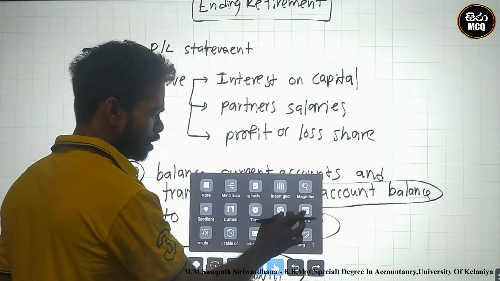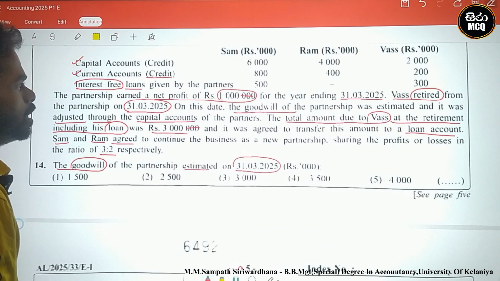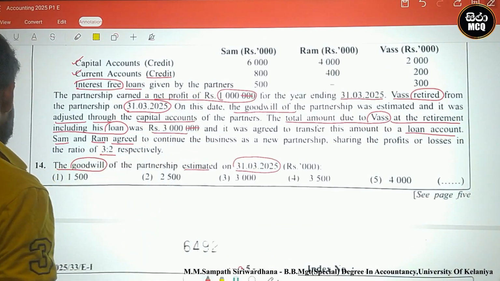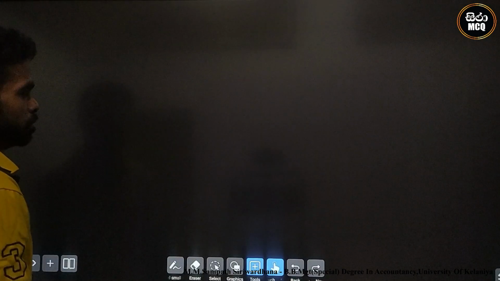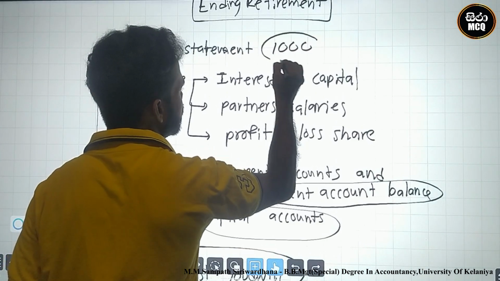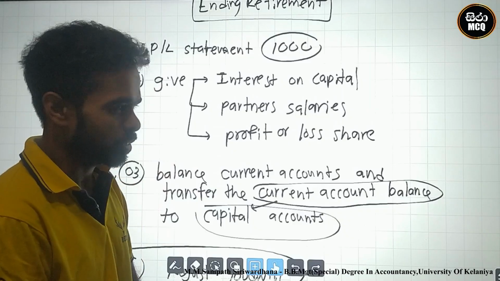The net profit was 1 million, which means 1000. The calculated profit is 1000.